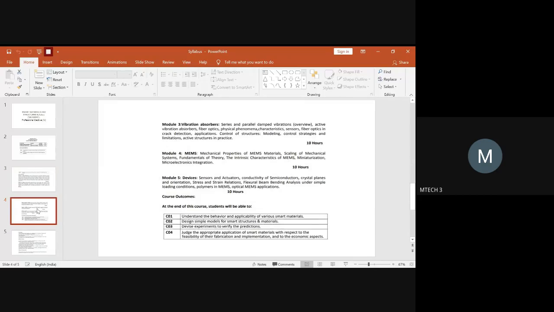Module 5. Devices, is it? Okay, what do you want to do in this? I talked about the sensors, actuators, and crystal. You will speak about the sensors and actuators.